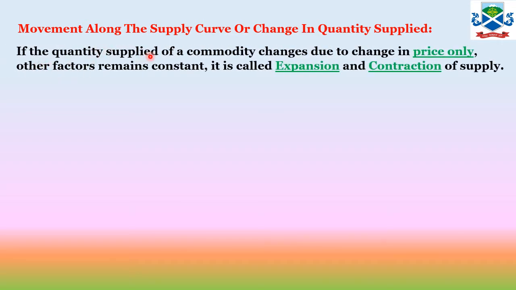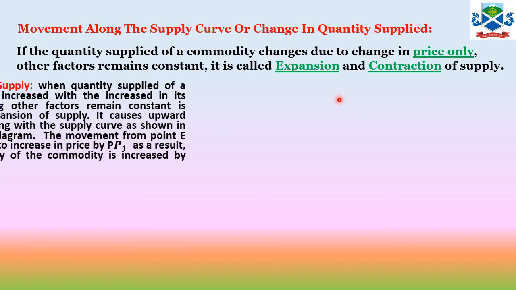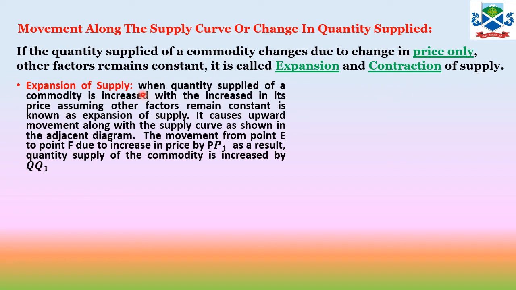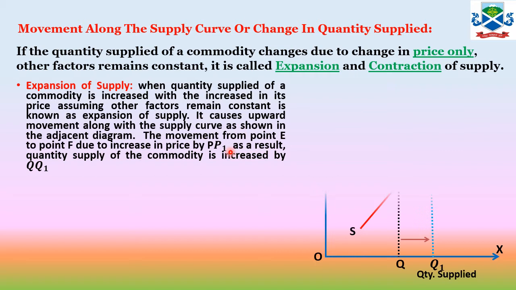If the quantity supplied of a commodity changes only due to a change in price, then it is known as the change in quantity supplied. This is basically classified into two, the expansion of supply and the contraction of supply. Expansion of supply is when the quantity supplied of a commodity increases with an increase in price, assuming other factors remain constant. It causes an upward movement along the supply curve.